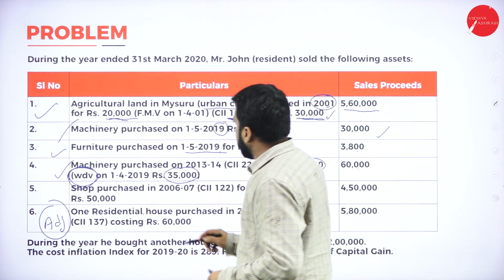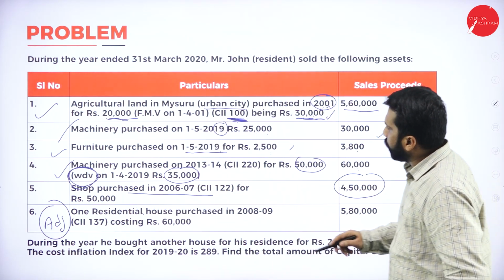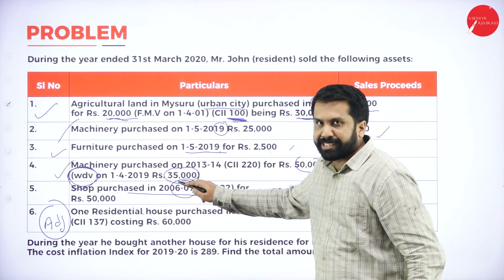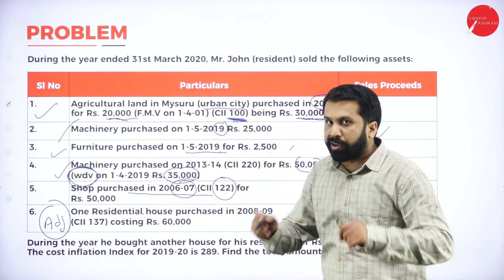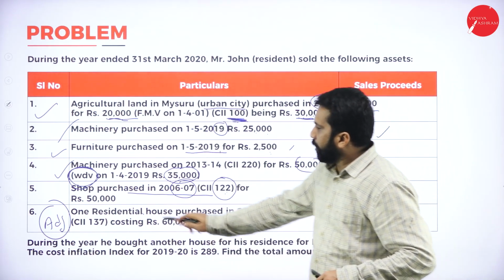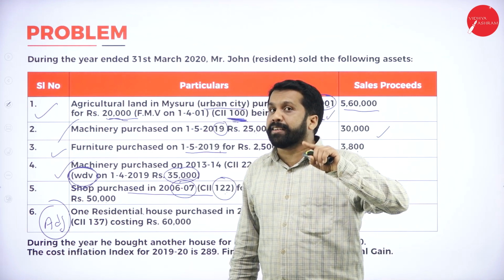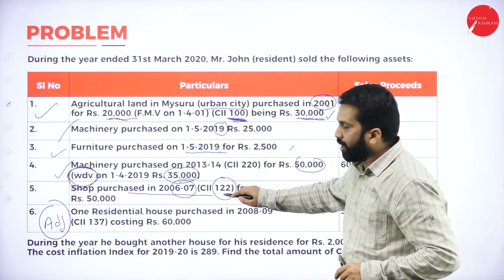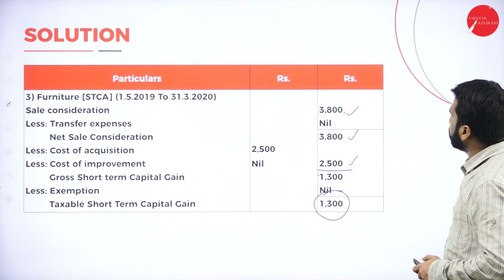Next. So again I'll go back. So we're done with everything. Now come to the shop purchased for 4,50,000. When was it purchased? 2006-7. What is the index number? 122. So this will be the base. Now, cost price is how much? 50,000. 50,000 into 289 divided by 122. Hope you are clear. Yes, I'll show you this calculation.